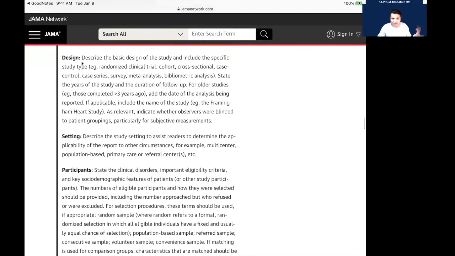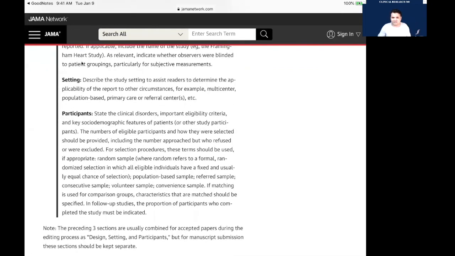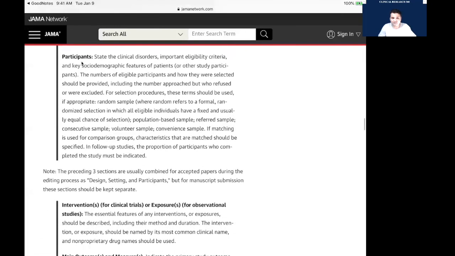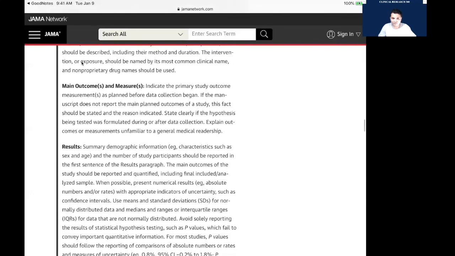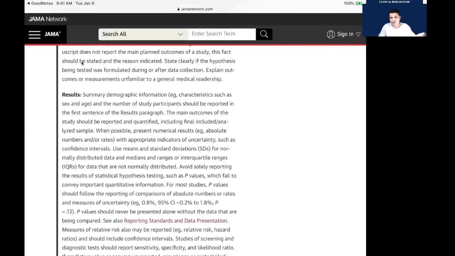A line or two, right? The setting, as we mentioned, whether it's a multi-center, a referral center, whatever center, you have to mention. The participant criteria: what type of participants you chose, African American, Hispanic, adult, pediatric, what the eligibility criteria were, whatever you chose, you write it here. So it's a kind of method, but they don't want a haphazard method. You remember I was telling you about the point-wise method. This is what they divided into points automatically. Some people also want whether intervention occurred or not, main outcome, and result. This is also the way you can write.